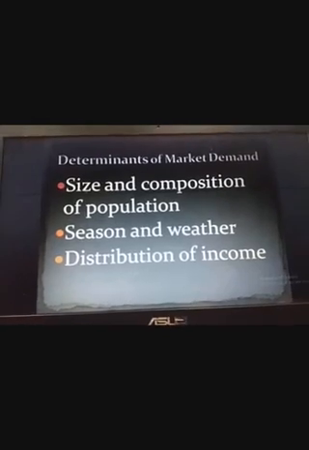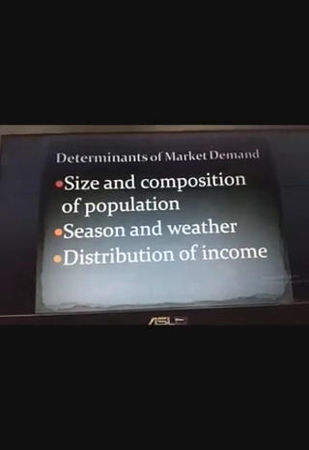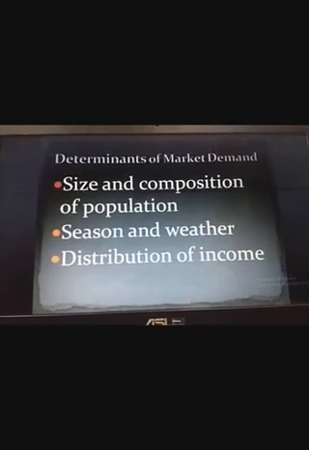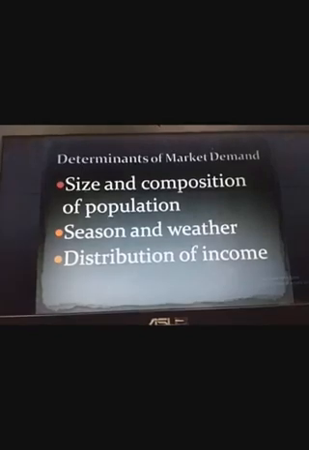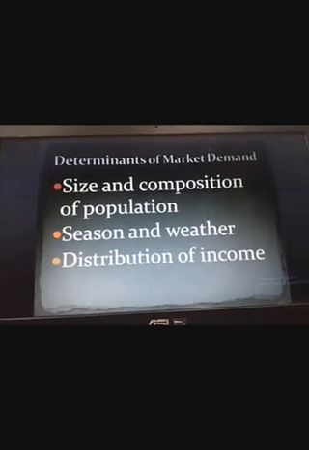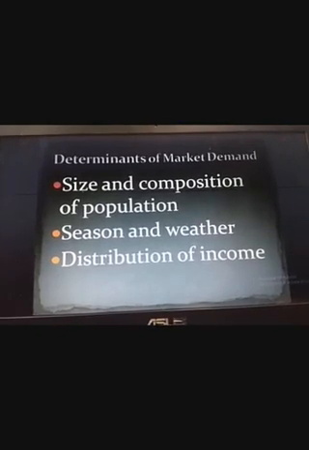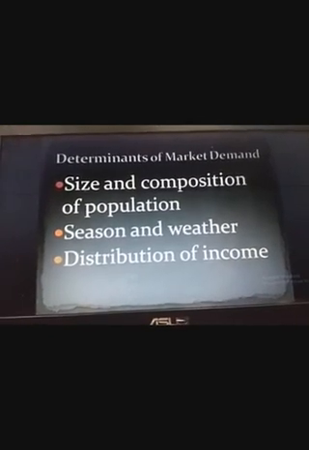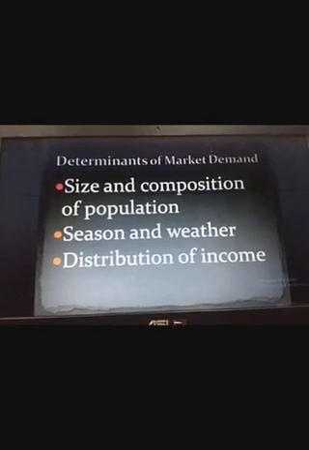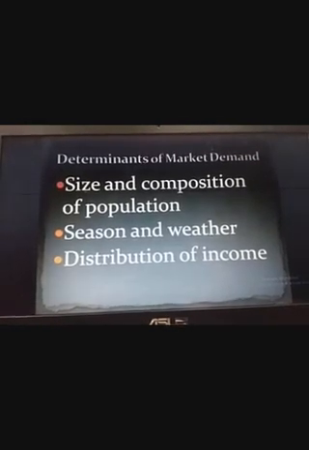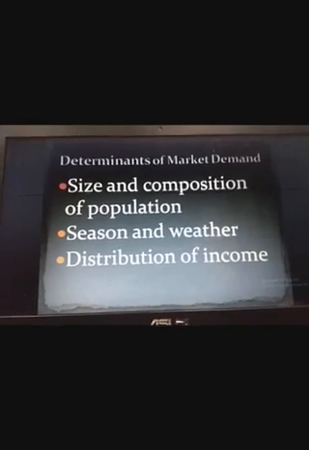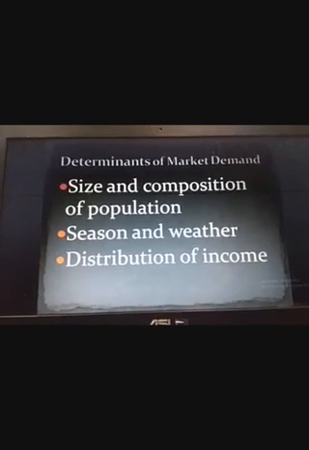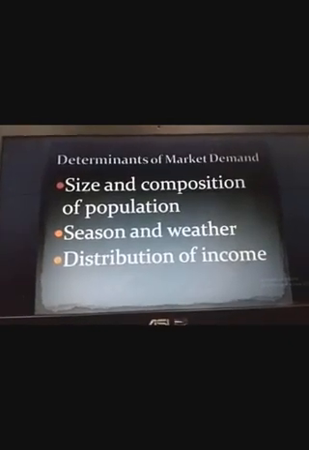One more thing I want to make very clear, students, is that if a question comes to you that asks to explain any 5 determinants of market demand, all the determinants of individual demand are also part of the determinants of market demand. That means in totality, the determinants of market demand which you studied are 6 and 3, that is 9 in number. That means the individual determinants are also the determinants of market demand, but the market demand determinants are never the determinants of individual demand.